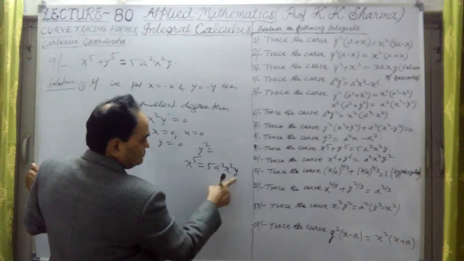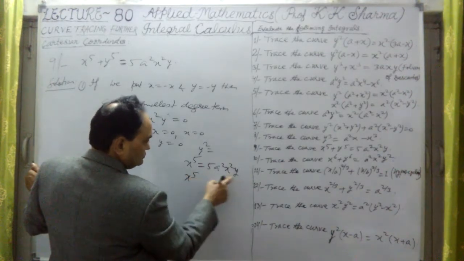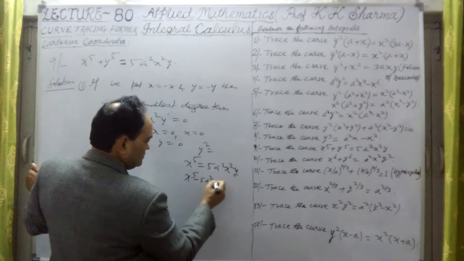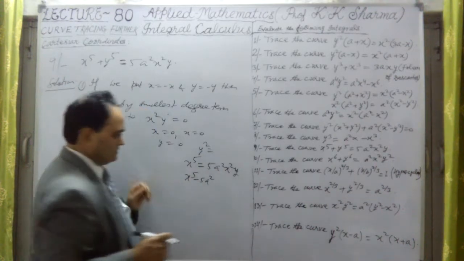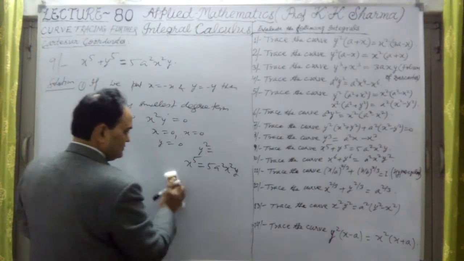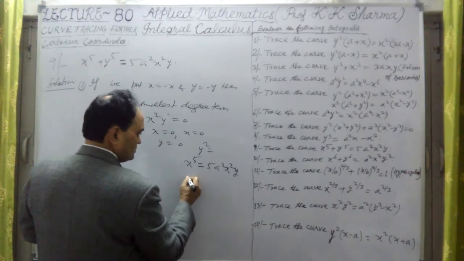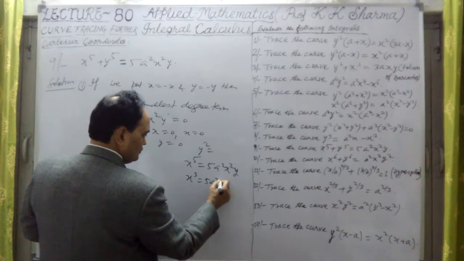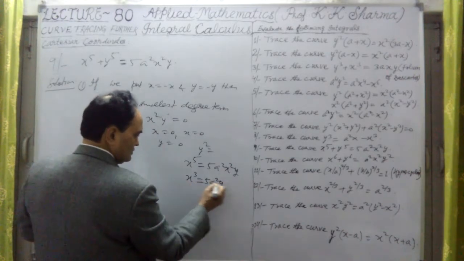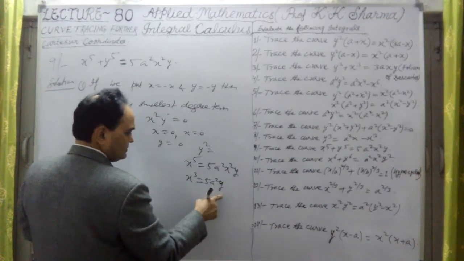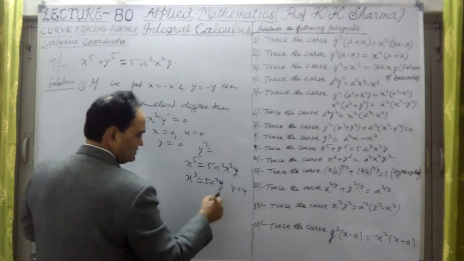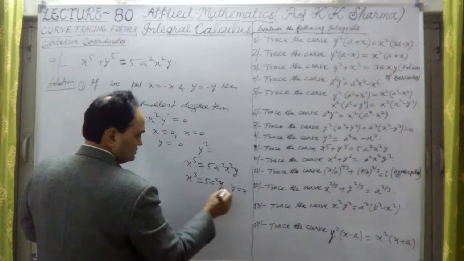If I put y equal to x here, suppose y equal to x, it means y minus 5 into a square x square. If I divide by x square, so here x cube equal to 5a square into y. Okay, and if I put y equal to x here, suppose on the line y equal to x, the curve is symmetric.